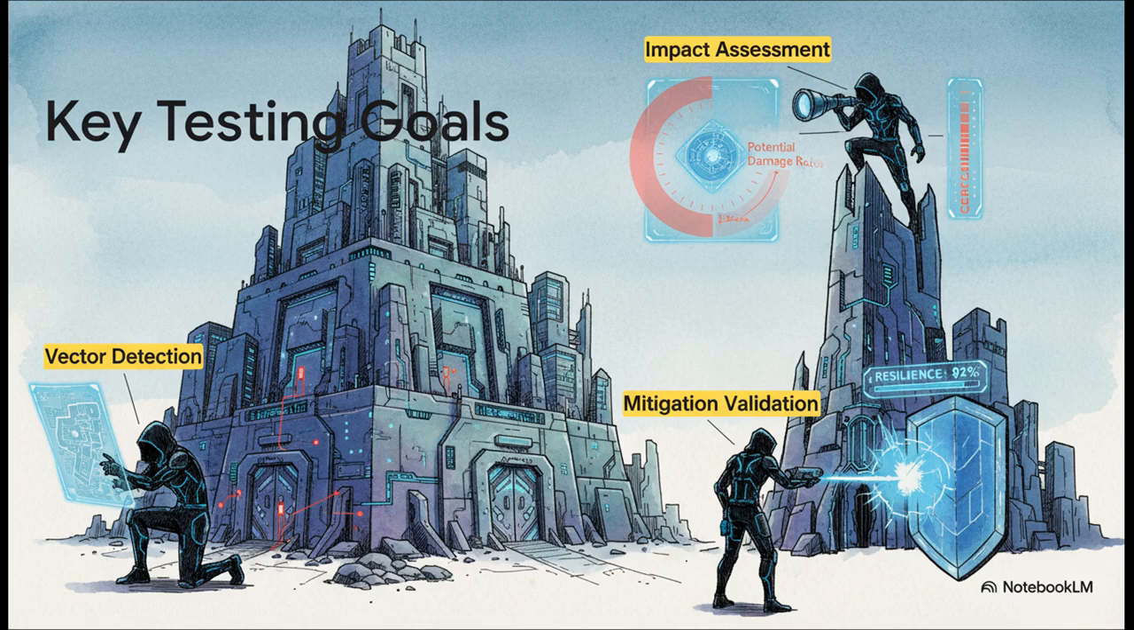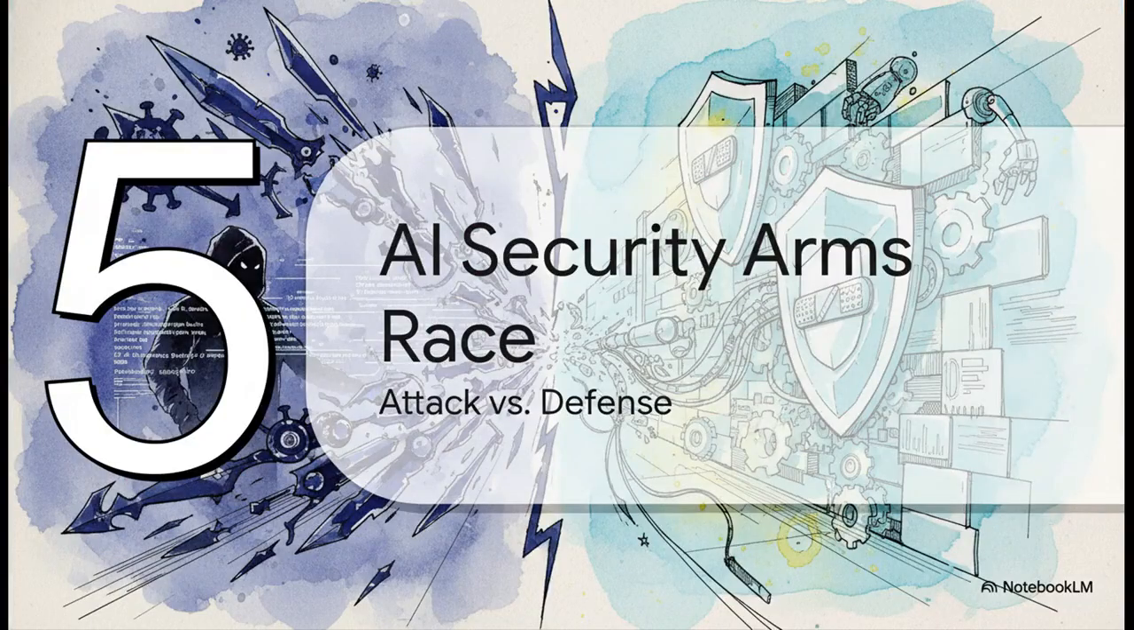So when they're testing a system, they're hunting for every possible way an attacker could get in. They're not just asking, can this be hacked? They're asking, okay, if it is hacked, how bad is the damage? And, crucially, they validate the defenses to make sure they actually work against cutting-edge attacks like flip attack. Which really brings us to our final section.